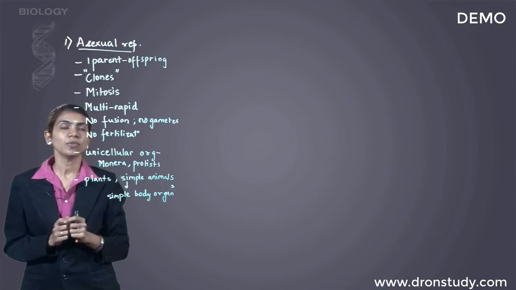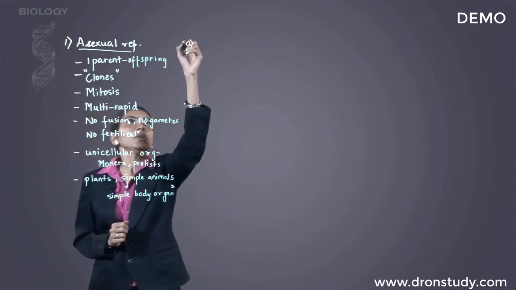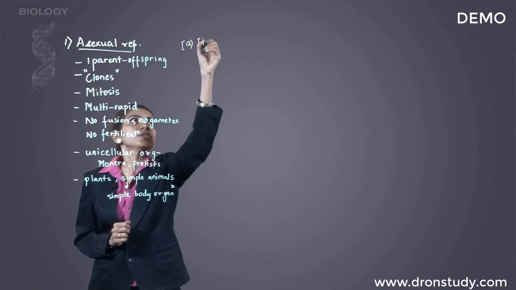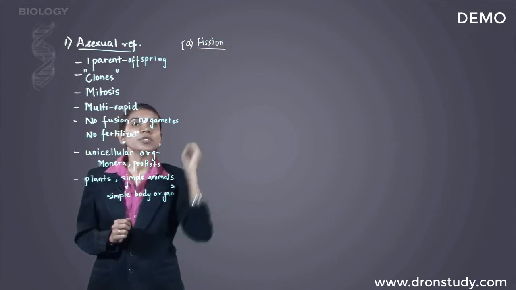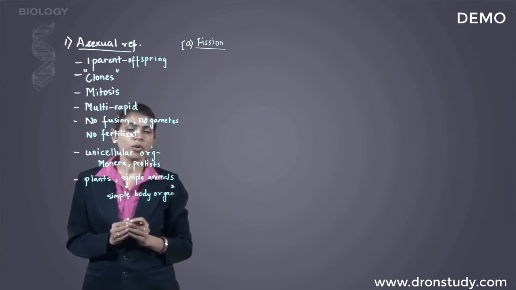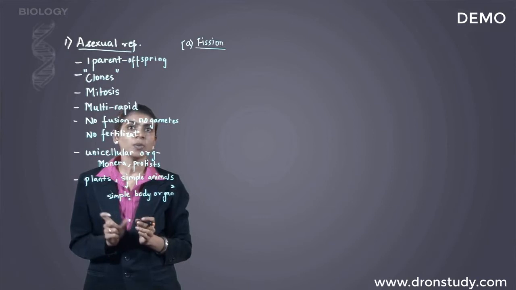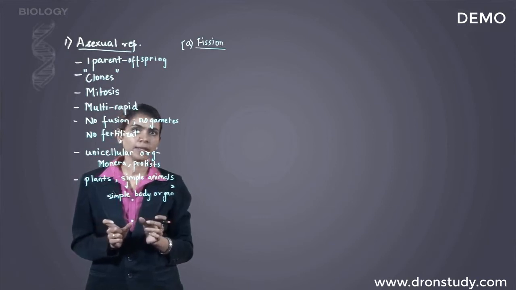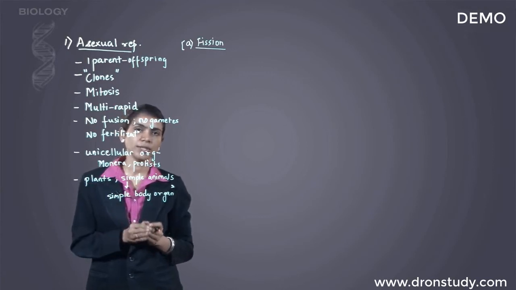Now coming to types of asexual reproduction. The first type is fission. Fission means when the parent cell or the parent body divides into parts. These parts may be 2 or more than that. That means the parent body divides and forms the offspring. The offsprings which are formed are always called daughter individuals or daughter cells.